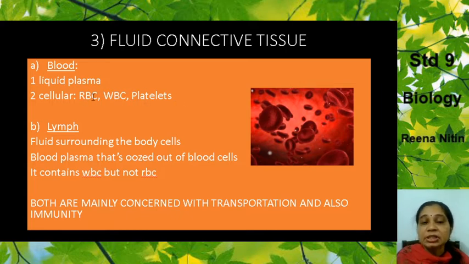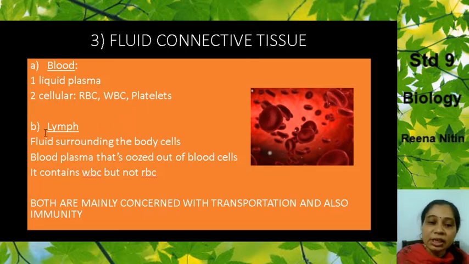What does the RBC do? Its main function is to carry oxygen. It is an oxygen carrier. Now what does the WBC do? It fights against diseases. What are platelets? Platelets help in clotting of blood. So am I clear? RBC, WBC, platelets.